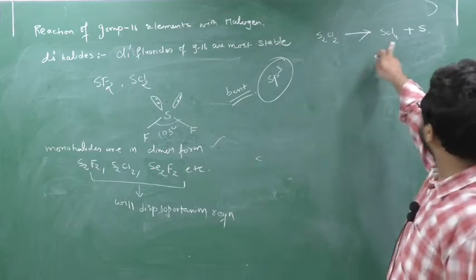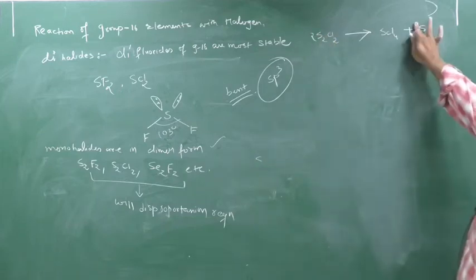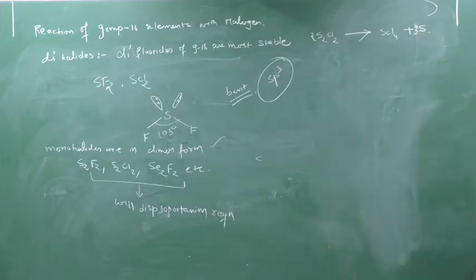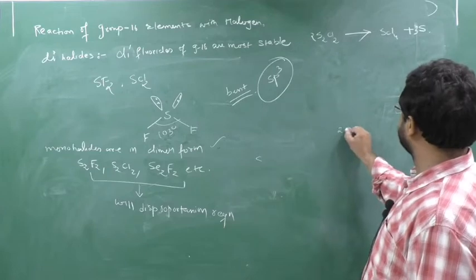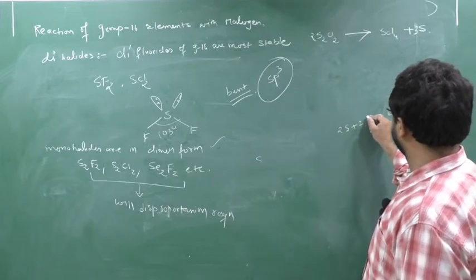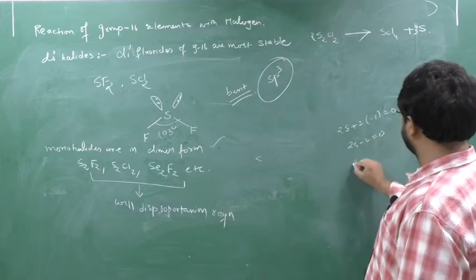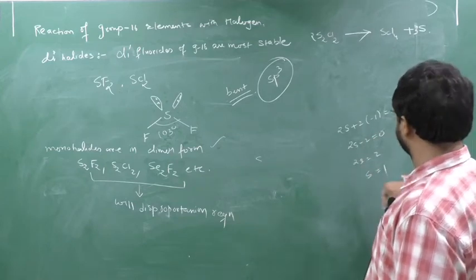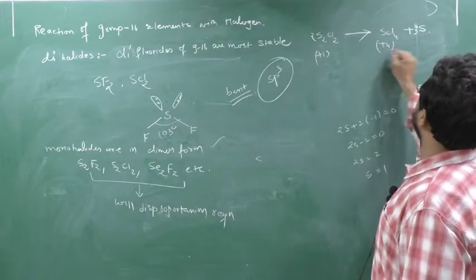In S2Cl2, the oxidation state of sulfur: 2S plus 2Cl, that is minus 2, equal to 0, so 2S equal to 2, S equal to 1. So here the oxidation state is +1, but in the products it is +4 and 0.